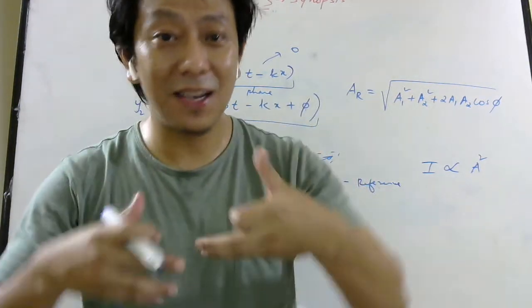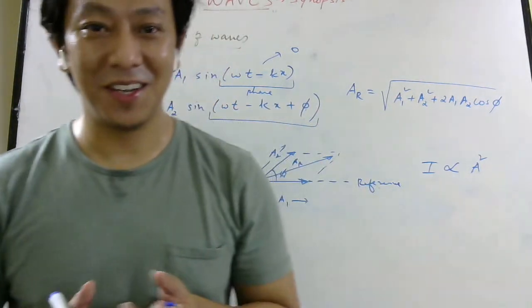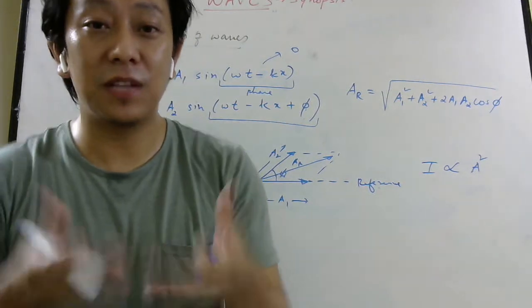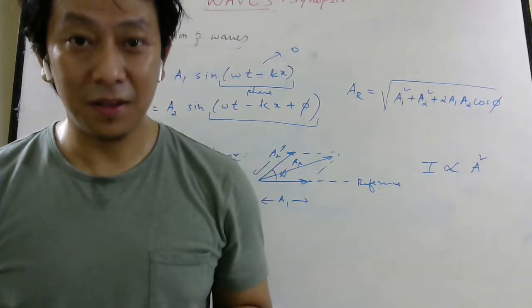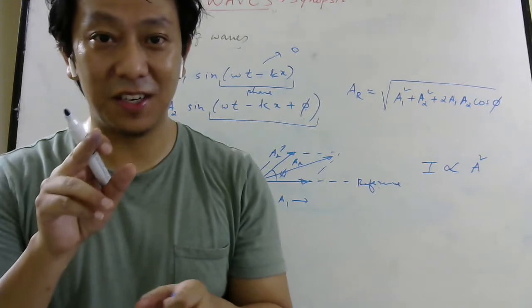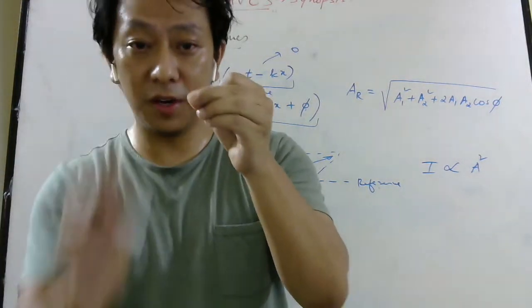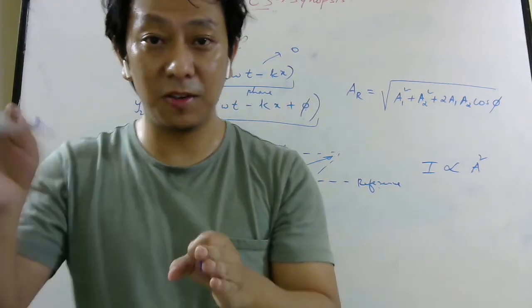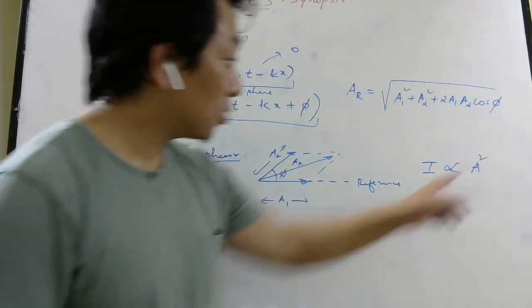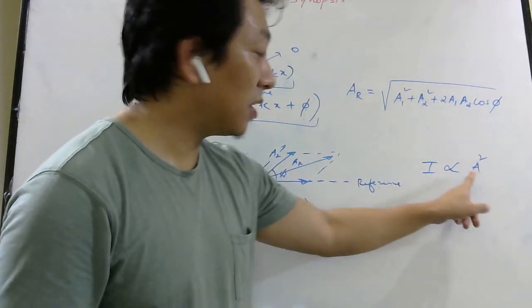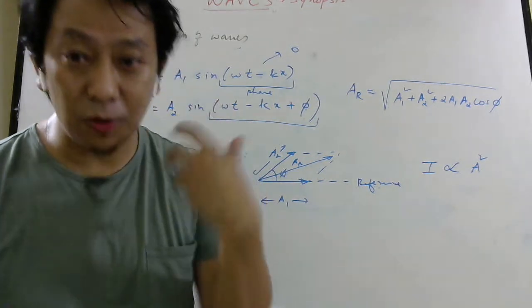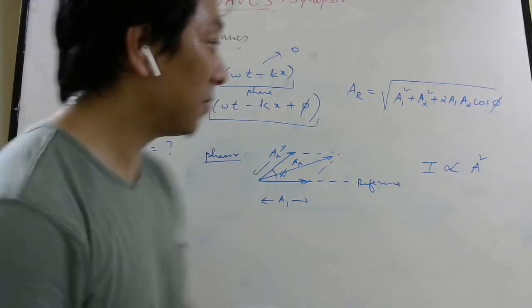And brightness and loudness cannot be less than zero, cannot be negative, right? How can you produce less sound than no sound? No sound means zero intensity. You cannot have less than zero sound. But amplitude can be positive or negative depending on the direction of its oscillation. So that square is important so that intensity remains positive all the time. That is how I used to remember, and I hope you all can remember the same way.